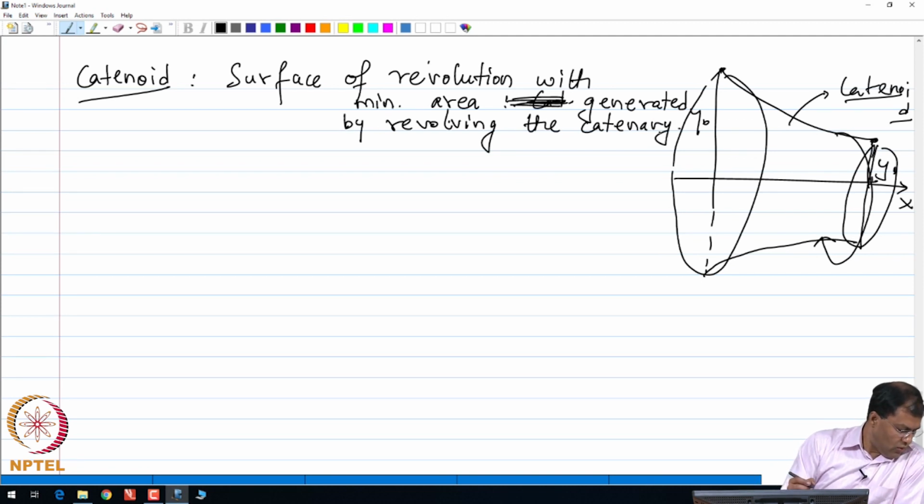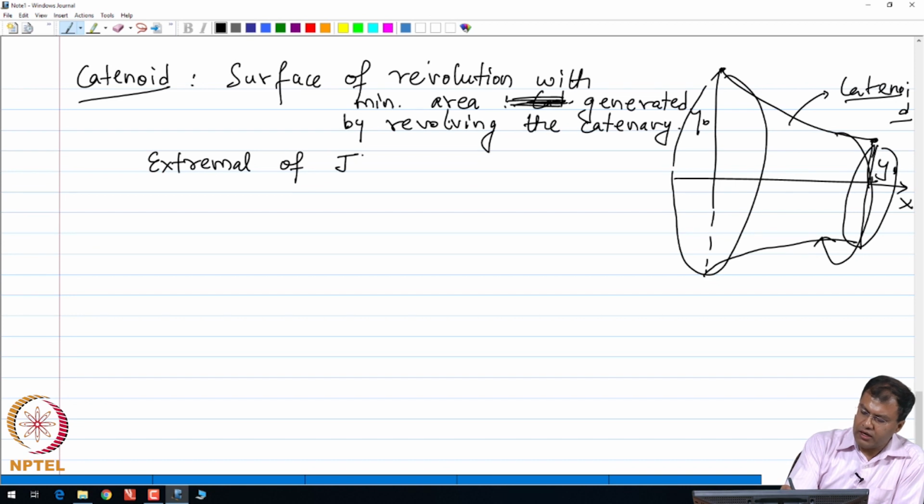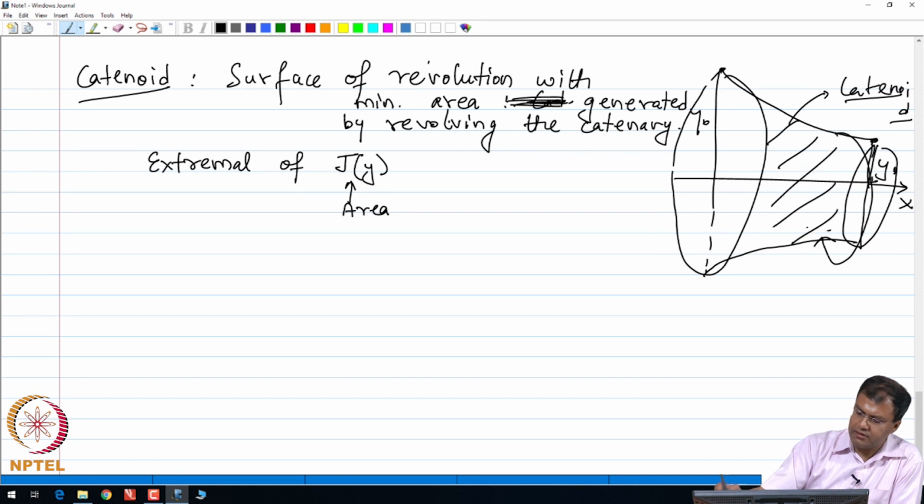In this case, we want to find the extremal of the following functional j of y, which is my area functional. We are trying to minimize the area of the surface of revolution.